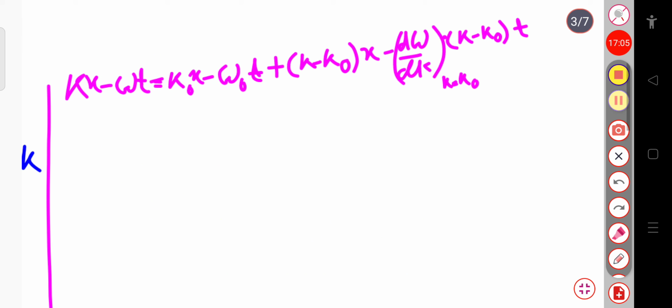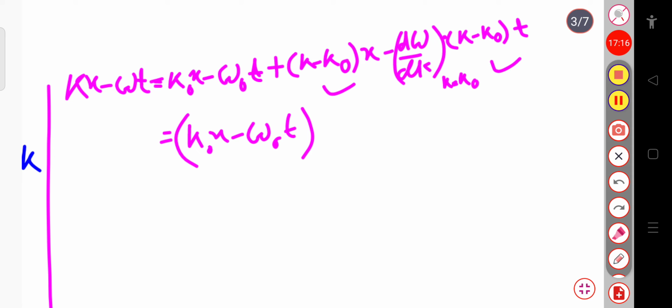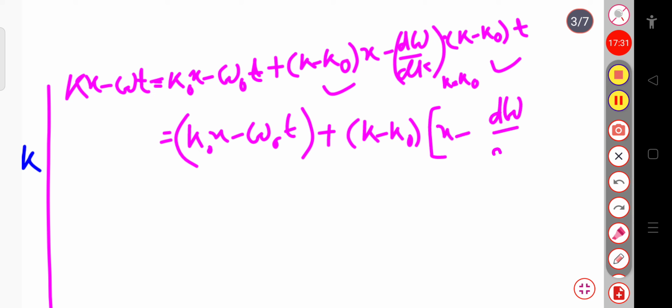Now this will be equal to k naught x minus omega naught t, and in the third and fourth terms, taking k minus k naught common, plus k minus k naught whole into x minus d omega by dk at constant k equal to k naught. This d omega by dk, if you remember, is nothing but the group velocity.